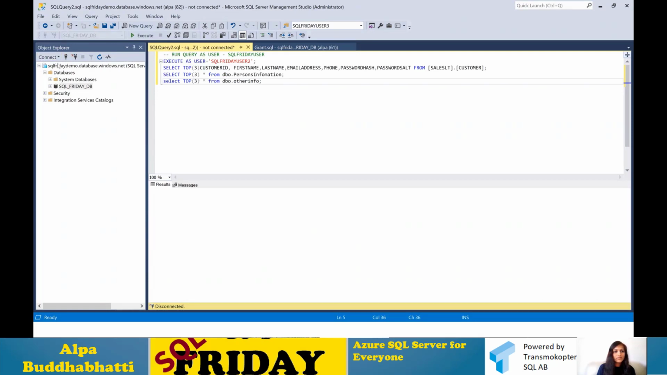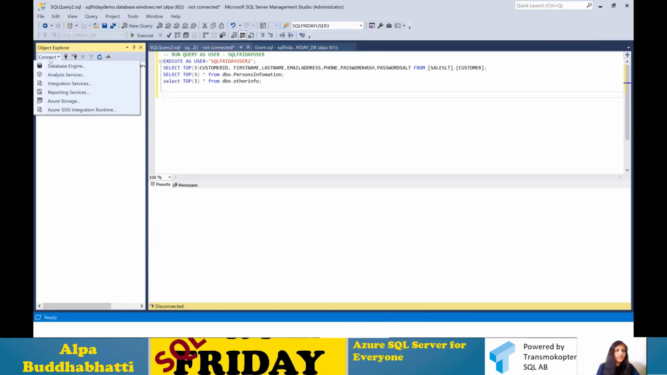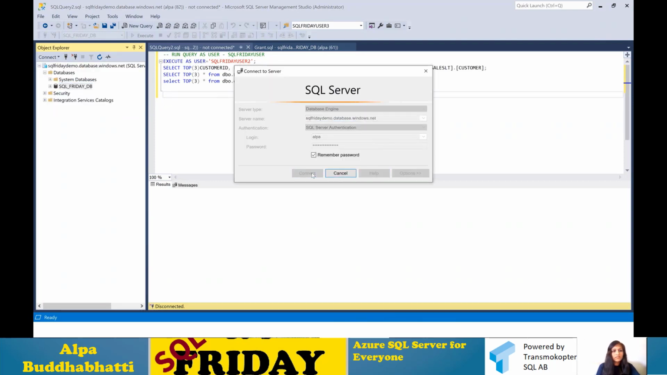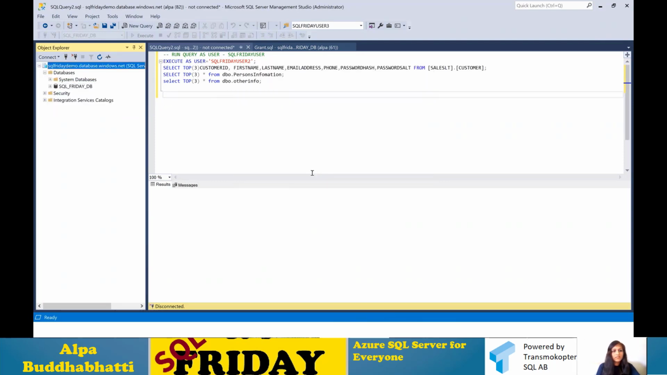It may take some time. Okay, let's see. Yeah, it's disconnected. Okay, let's connect again. It's still disconnected, so we're just waiting for it to connect.